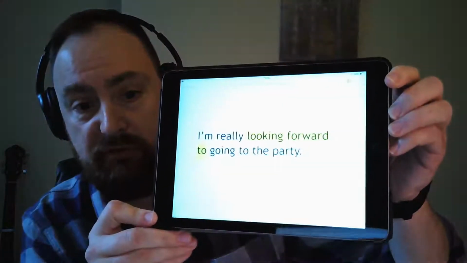An interesting thing about this, you're correct, obviously, looking forward to, in this multi-part verb. So I'm really looking forward to going to the party. Something to point out in this sentence is that after "to", if we're using a verb, then it has to be -ing.